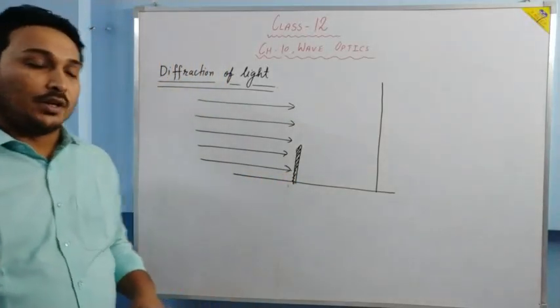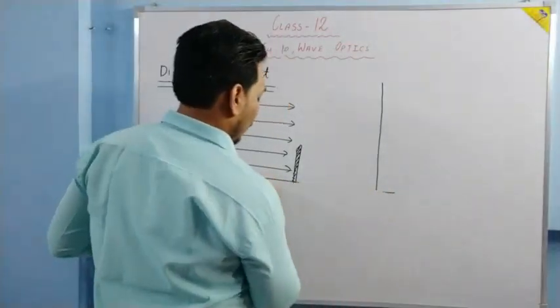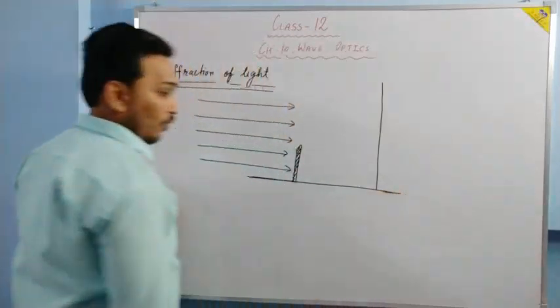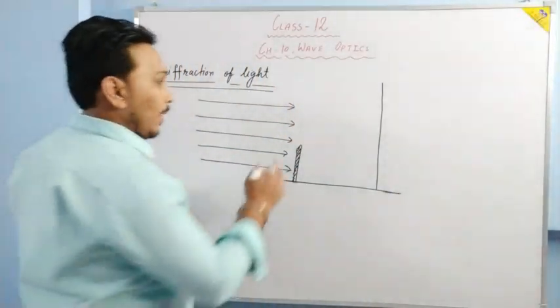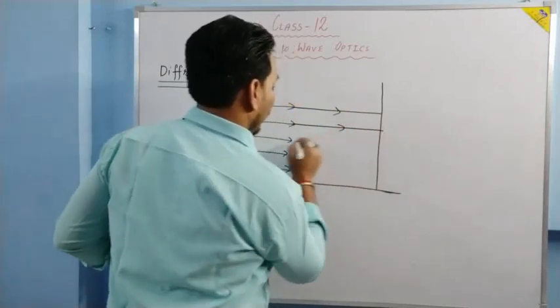What does common thinking tell us? Since the light has no obstruction, it will go in a straight line.